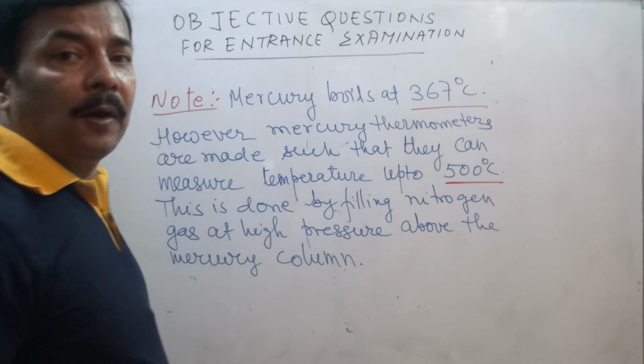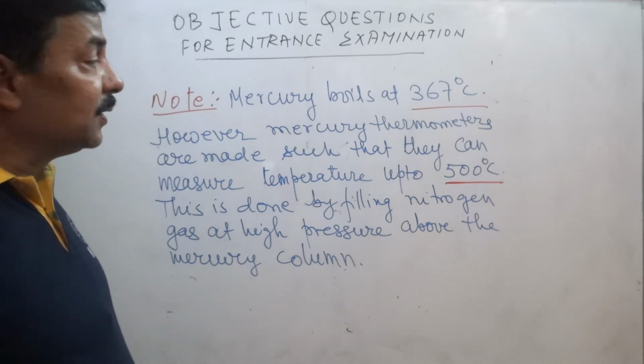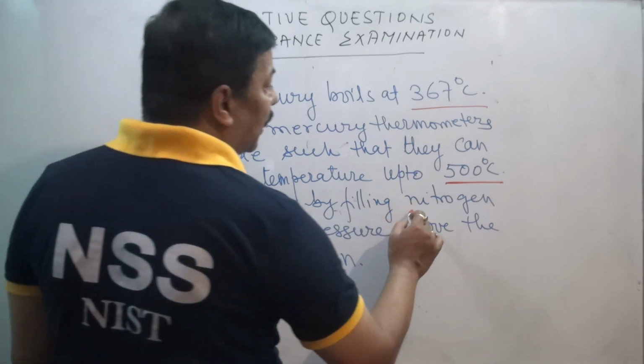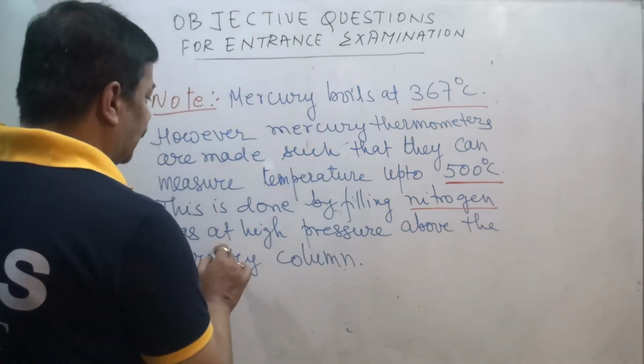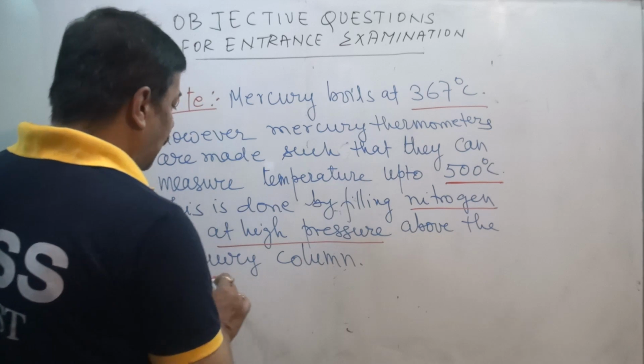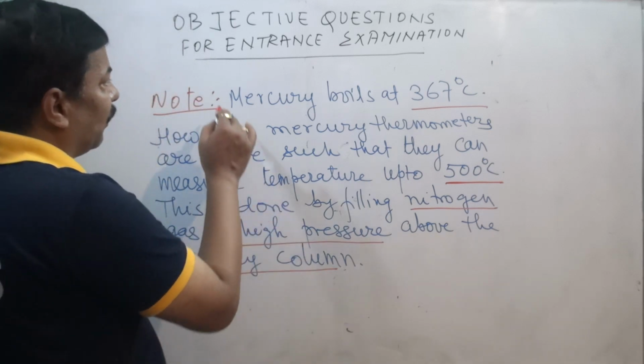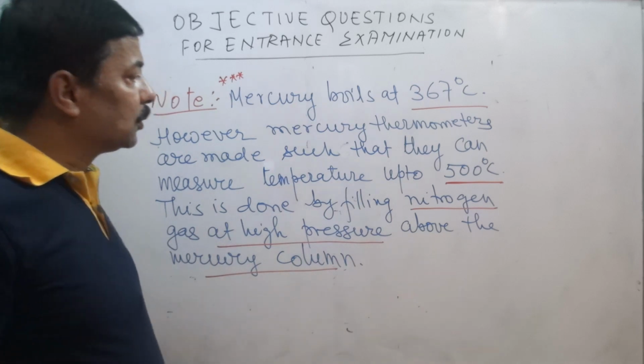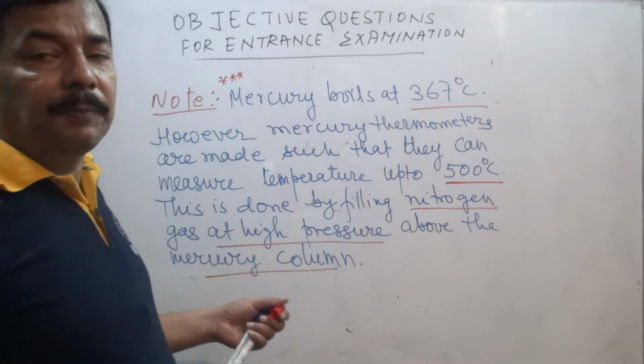Naturally, some modification is required. What do we do? This is done by filling nitrogen at high pressure above the mercury column. This is a very important fact that is frequently asked in entrance examinations. You should keep this information in your mind.